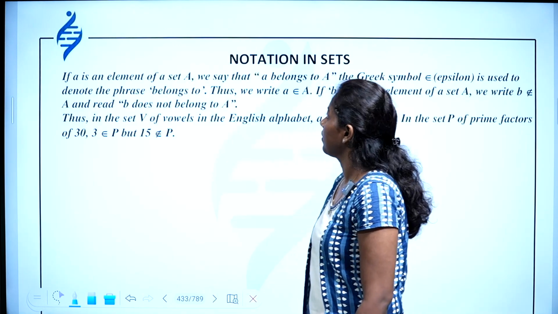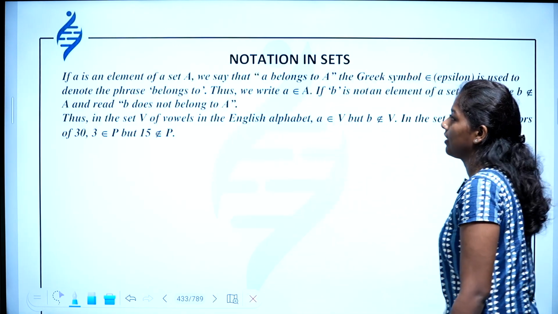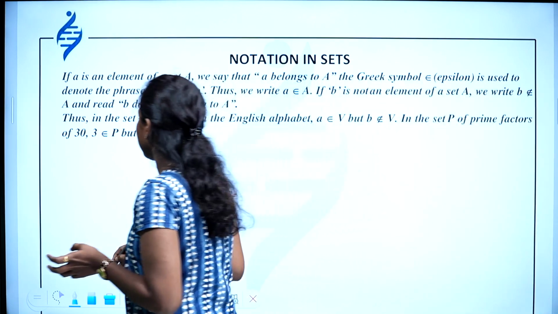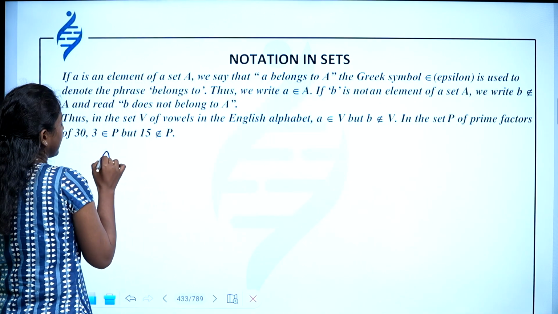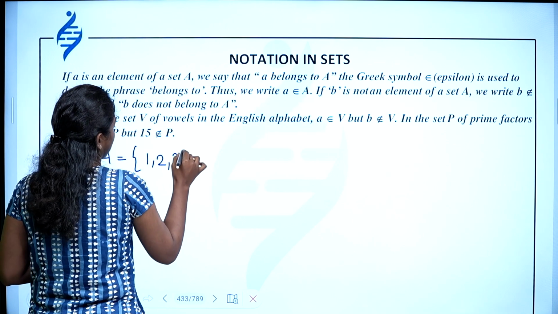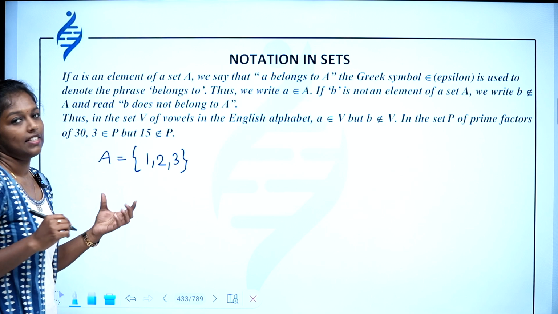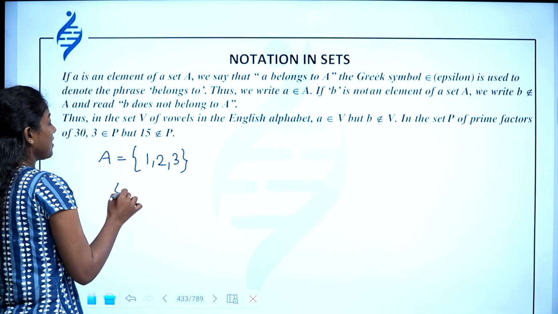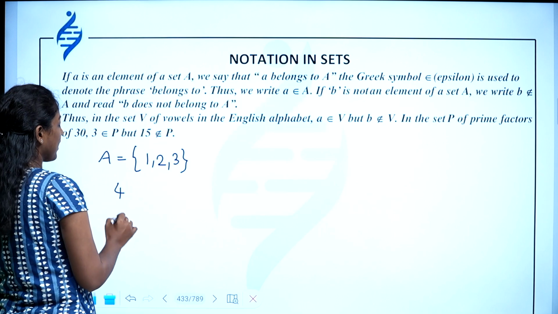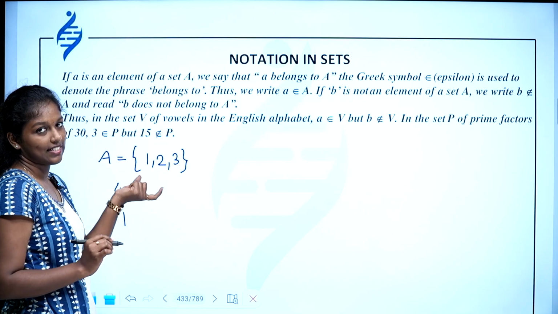then, notations. How do we notate the elements? See, as you can see, I have written a set. A is equal to 1, 2, 3. So, if I consider 4, you can say 4 is not there in the set. And if I consider 1, 1 is there in the set.